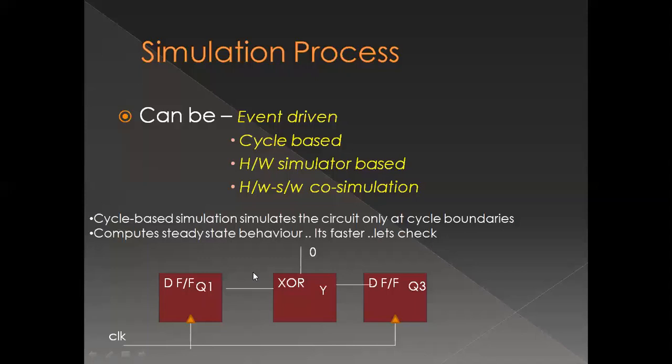Next में it would have been applied to Q, then it would have been applied to this and the zero input, and it would have computed Y. Then Y would have given as an input to D flip-flop 3, and then finally I would have got the output Q3 coming from this circuit. So कितने events हुए? जितनी बार मेरी input apply होगी, that is giving me events 1, 2, 3 and 4. So 4 events I'm having because 4 inputs are there.